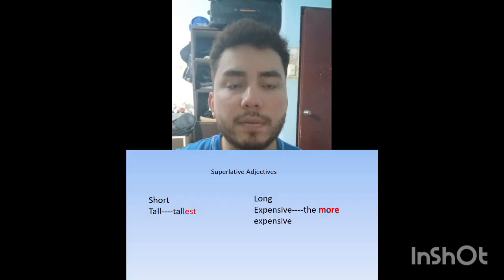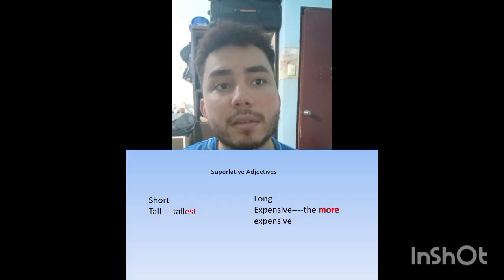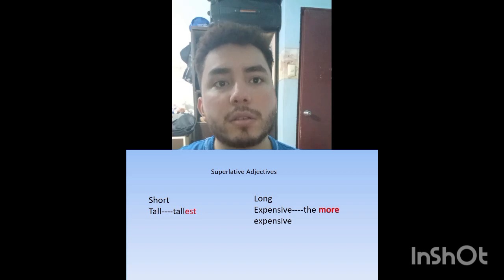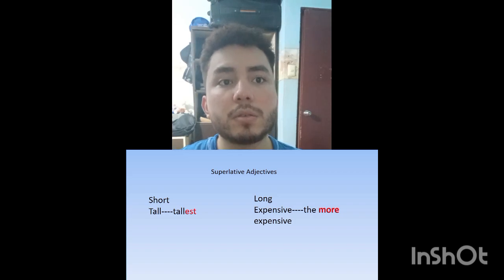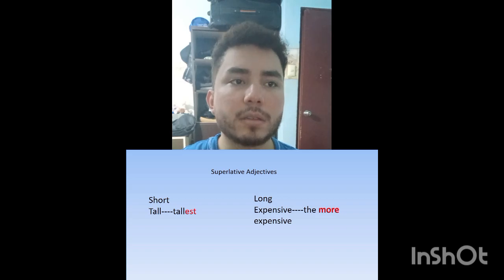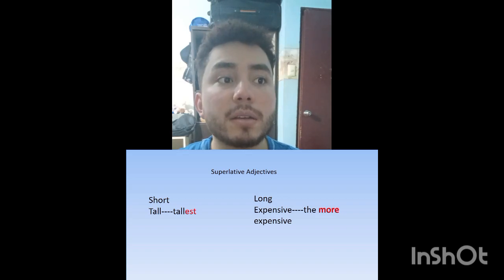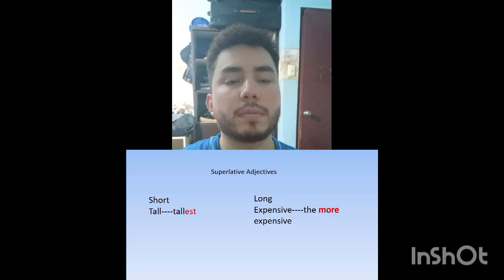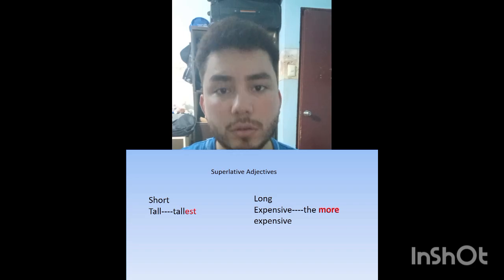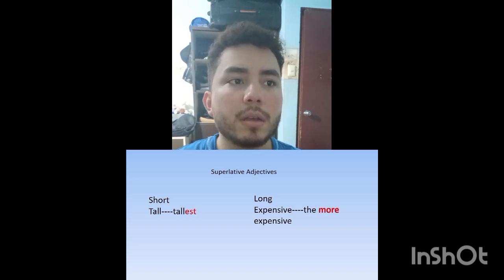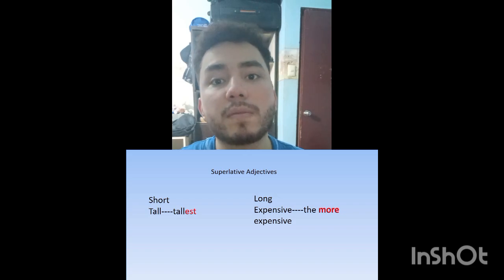Superlative adjective. They show the highest degree. Structure. Short adjectives use "-est." Example: She is the tallest in class. Long adjectives use "most." Example: This is the most expensive car.